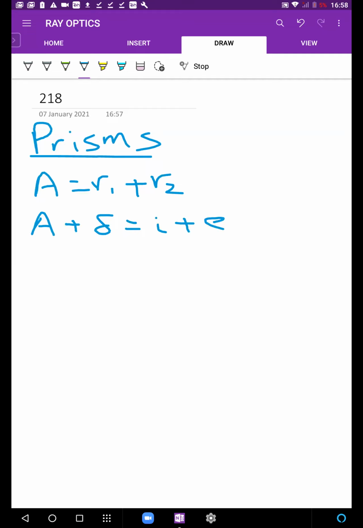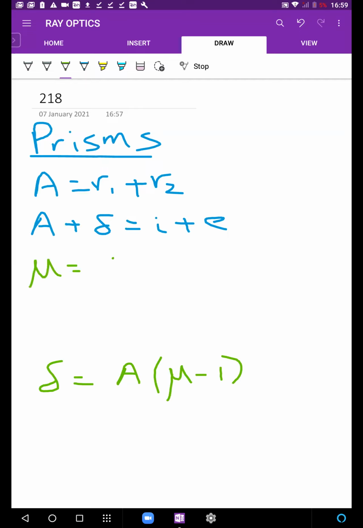फिर minimum deviation वाला किसको याद है? एक वो general formula. One of you is saying delta is A into mu minus 1. Okay, that's one formula. The other one, ये वाला याद कर लो.